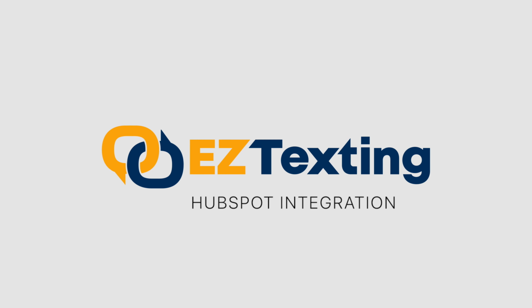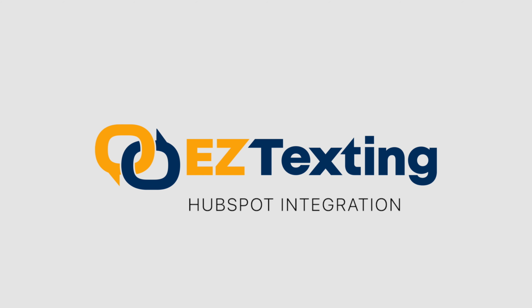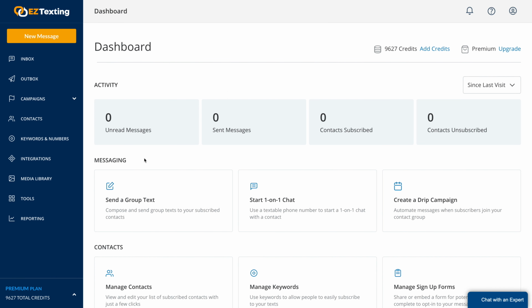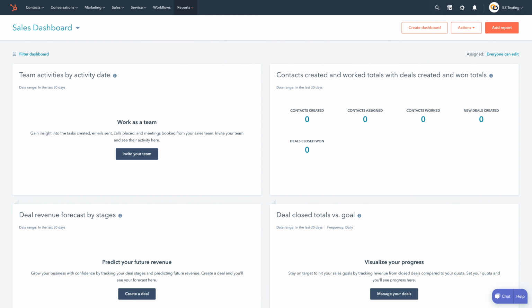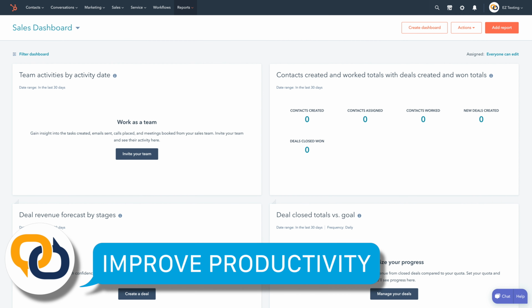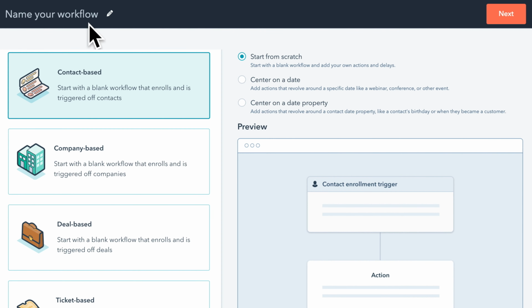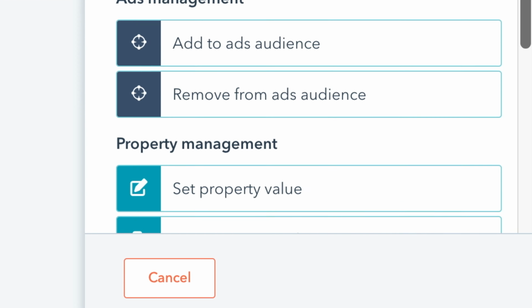Easy Texting's HubSpot integration creates unlimited potential for SMS messaging, all at the power of your fingertips. Integrating your Easy Texting account with HubSpot allows you to easily create automated text workflows, improve productivity, and save time by making customer communications more convenient and efficient.